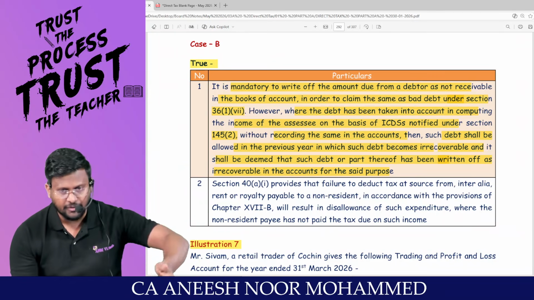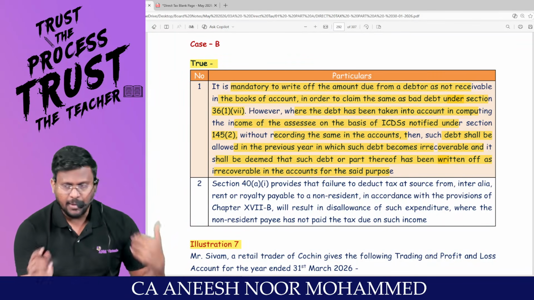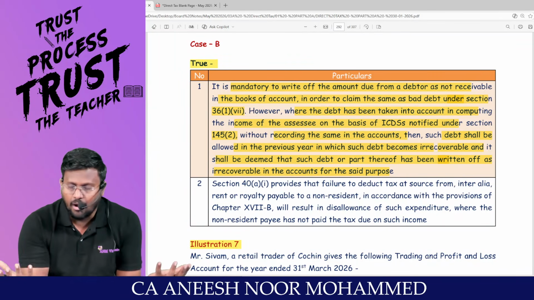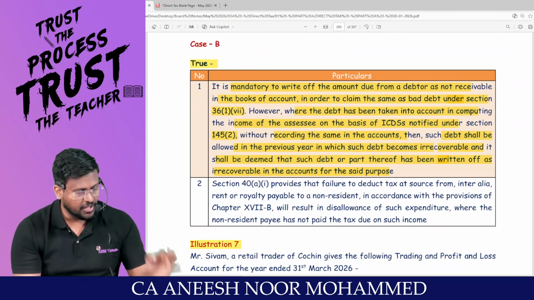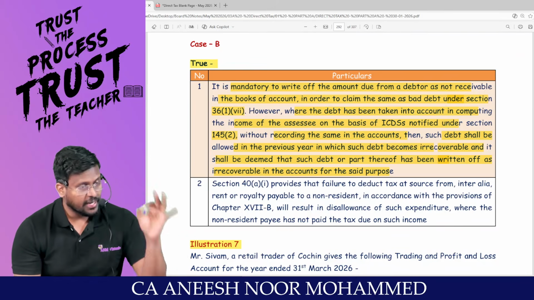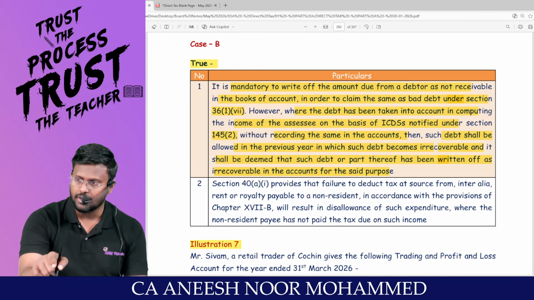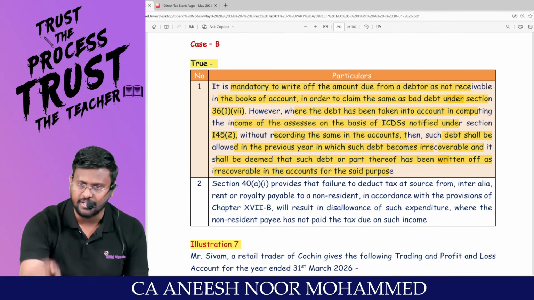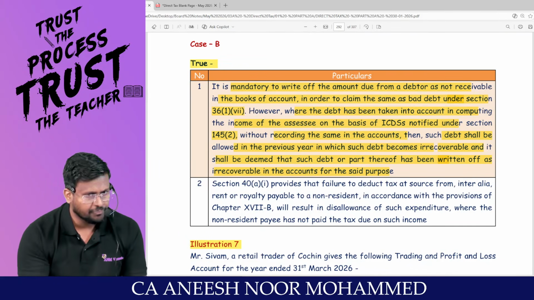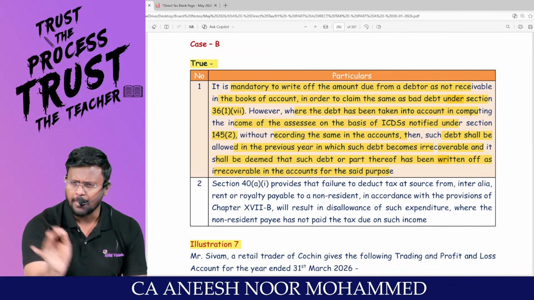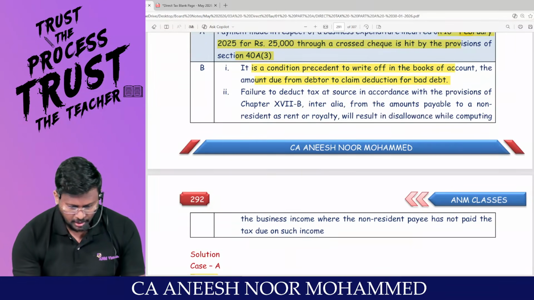Sir, after payment of tax, in a future year, if he comes to know that it has become bad debt, I can't write off in the books of accounts. Even if you have not written off in the books of accounts, it will be deemed that you have written off. Even though you have not written off in the books of accounts, that item can be claimed as a deduction under 36 subsection 1 clause 7. Already we discussed. Perfect match. Coming to the next one.